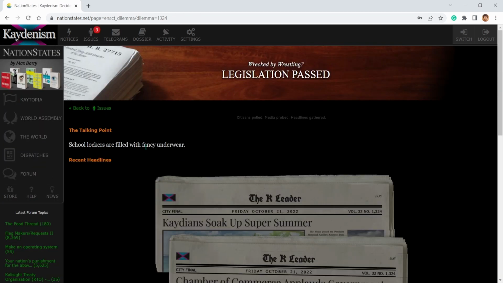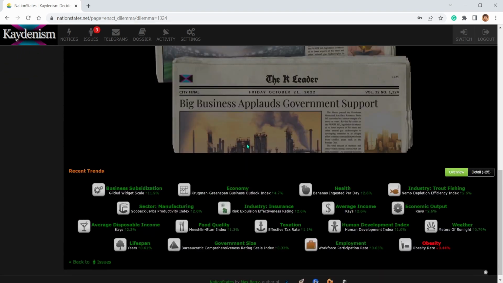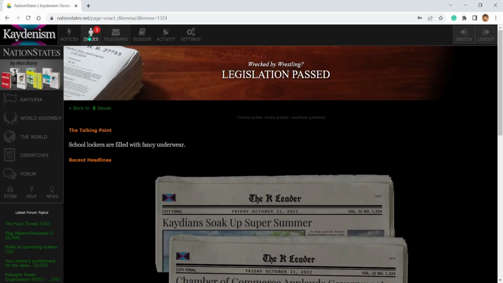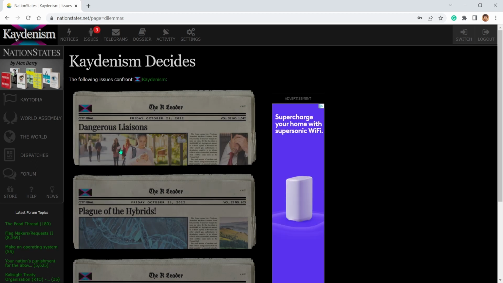Schools' lockers are filled with fancy underwear. That is not what I was expecting for the talking point to be. Obesity rate has decreased, which is good. Let's go back to issues. Fancy underwear, not what I expected.